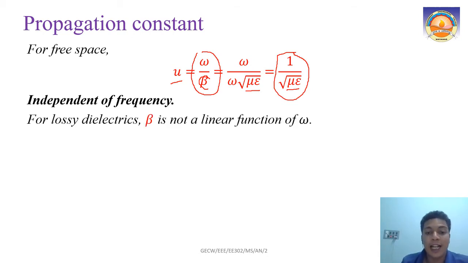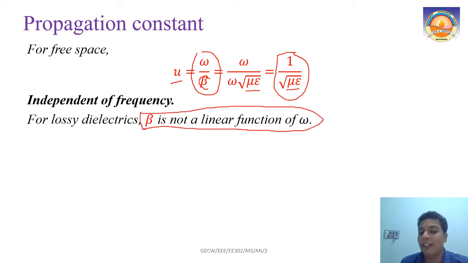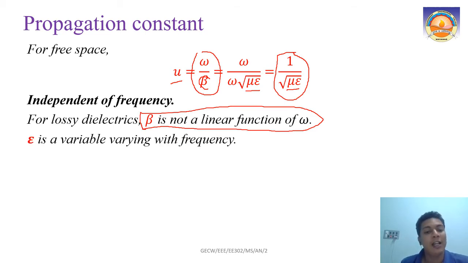But for lossy dielectrics, as you have seen in the last slide, the beta value is a nonlinear function of frequency. It varies with respect to frequency, and the permittivity also does not have a simple variation with respect to frequency; that also has some complex variation. So when you come to a lossy dielectric, beta is not a linear function.